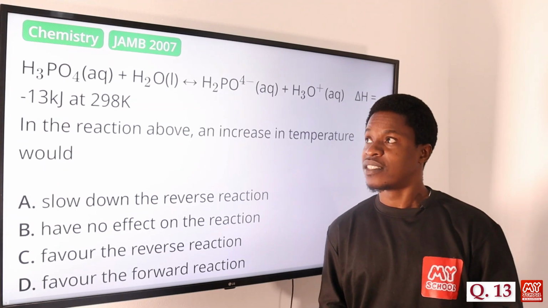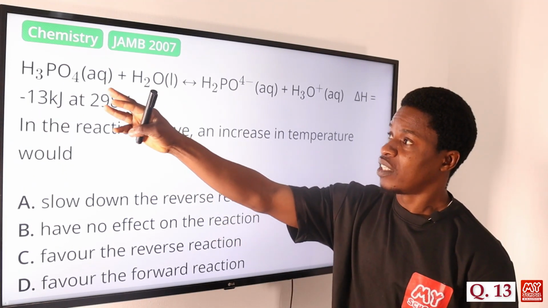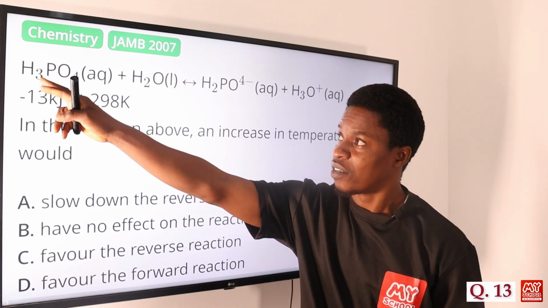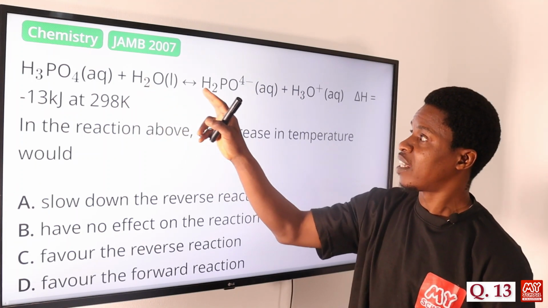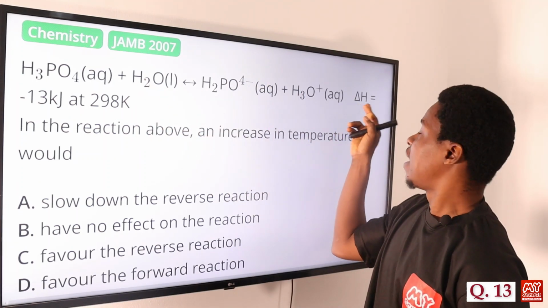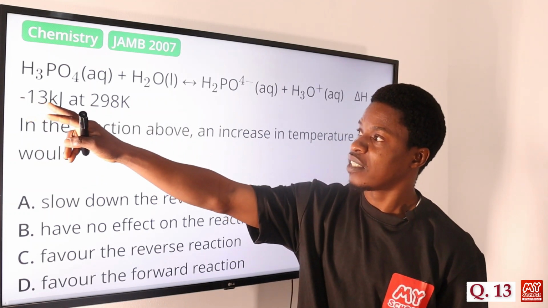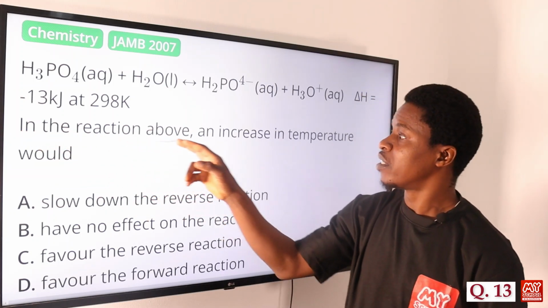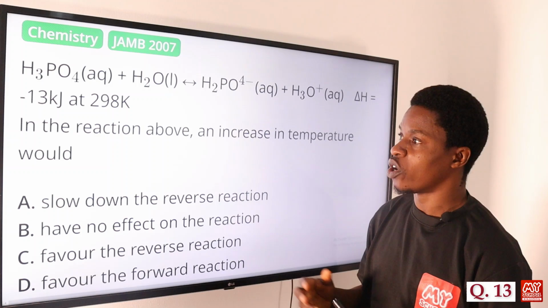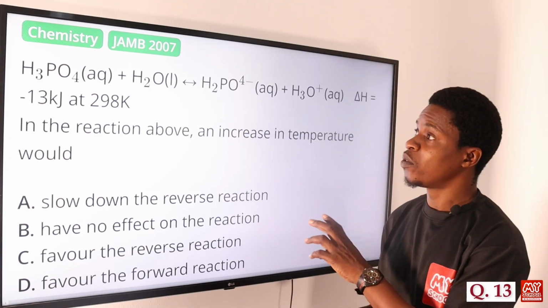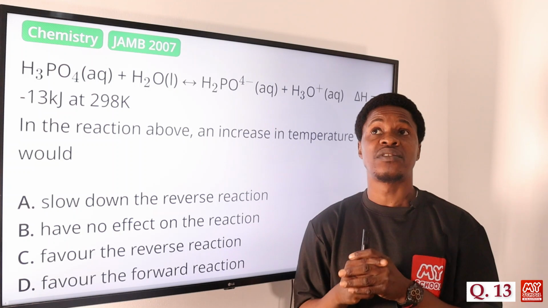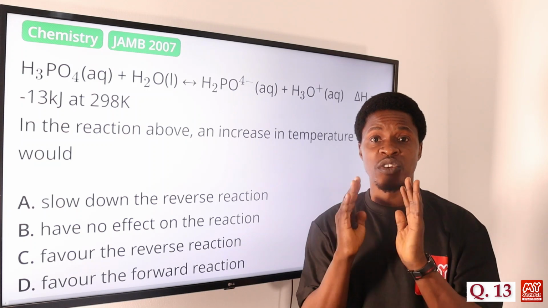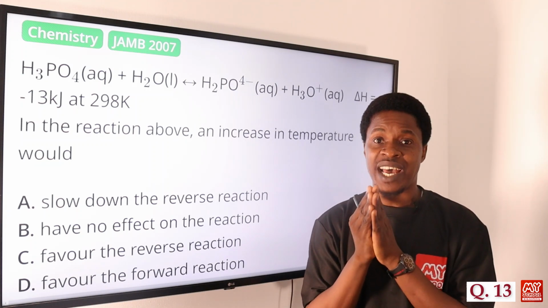On to question 13. We have a chemical reaction here. That's phosphoric acid, H3PO4, reacting with water, then to have this, and then we have this. Delta H here is negative 13 kilojoules at 298, that's standard temperature. So in the reaction above, an increase in temperature would what? Now, in a chemical system in equilibrium, when we talk about the effect of an increase or decrease in temperature, what we usually consider is the value for the delta H.